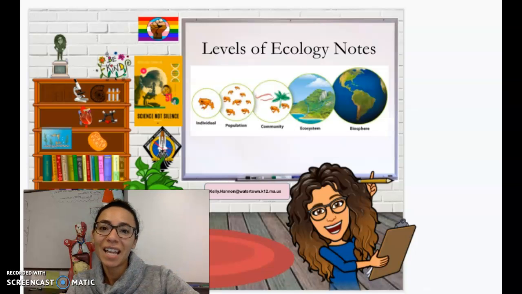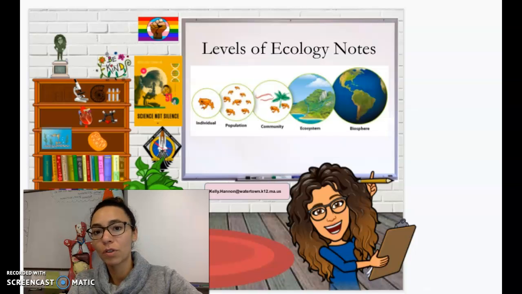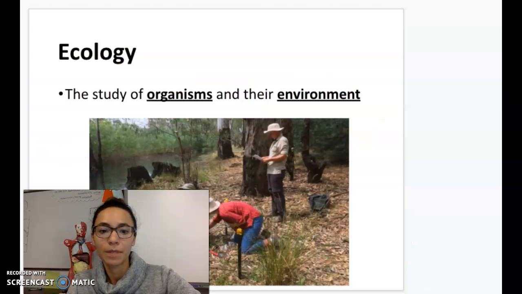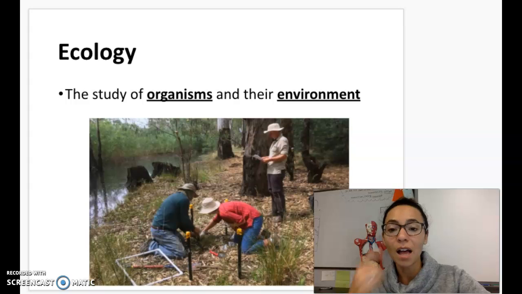Hello! Today we will be taking notes on the levels of ecology, so make sure to record notes in your binder. So ecology is the study of organisms and their environment. So you can see here some ecologists, which are the people who study ecology, and they're doing some research in the environment. They're looking at what organisms live in this environment.